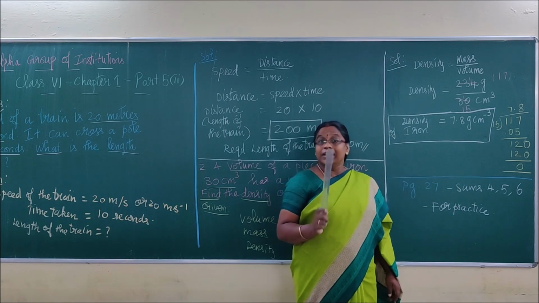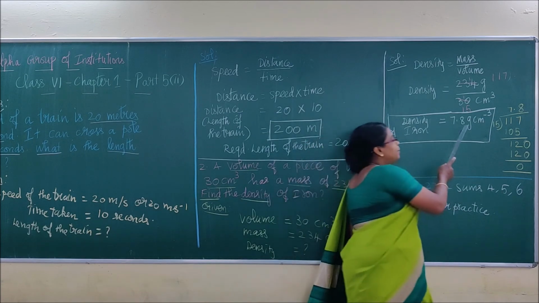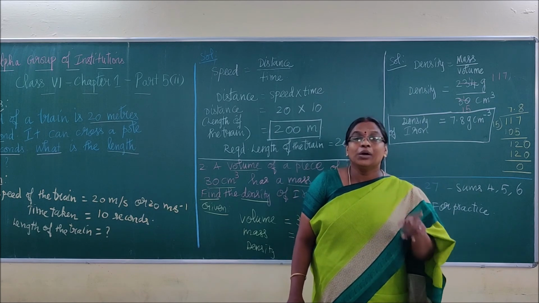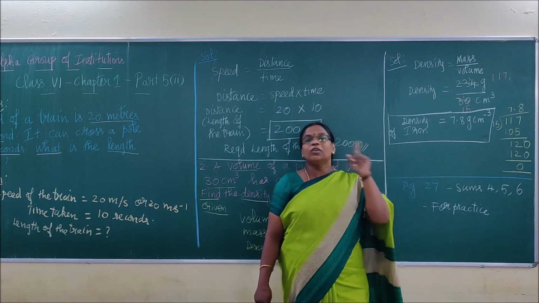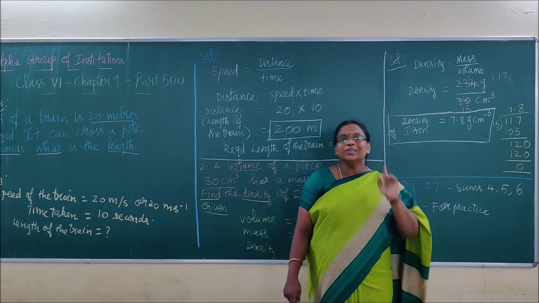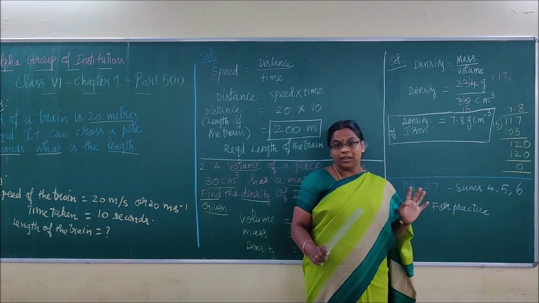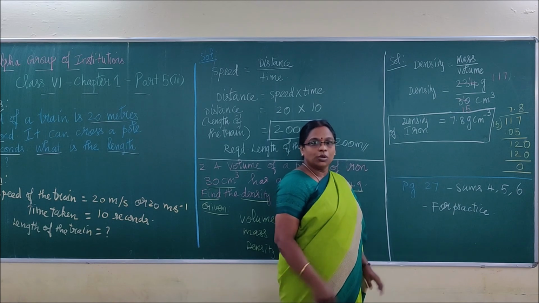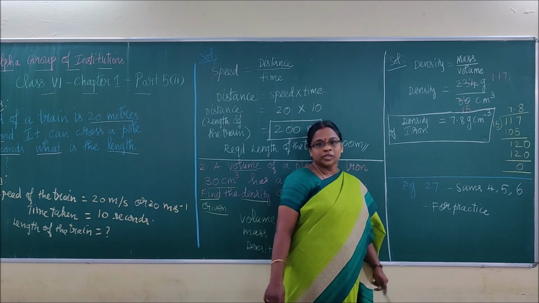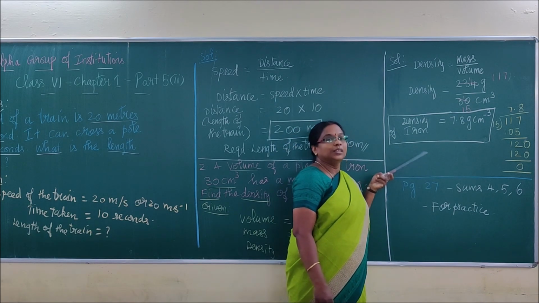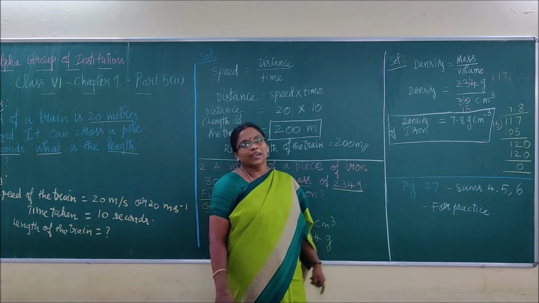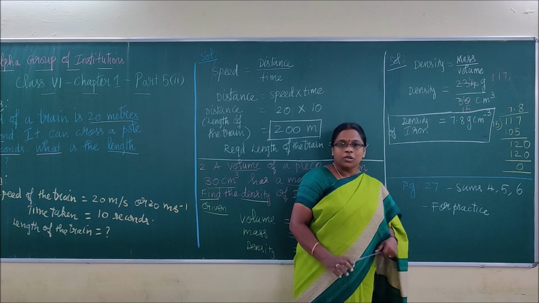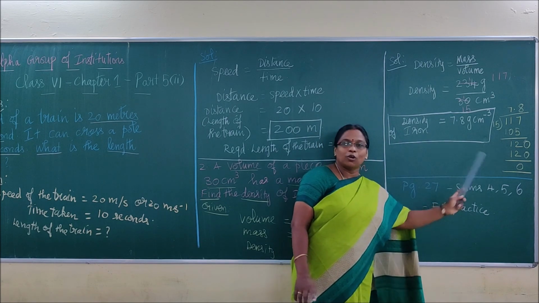See children, the unit of density is gram per centimeter cube, or if it is kilogram, then kilogram per meter cube. Kilogram will go with meter, gram will go with centimeter. Keep this in your mind. So 7.8 gram per centimeter cube. What I had missed here, that you have to write: the required density of the iron is 7.8 gram per centimeter cube. So you have to write that final statement also, children.